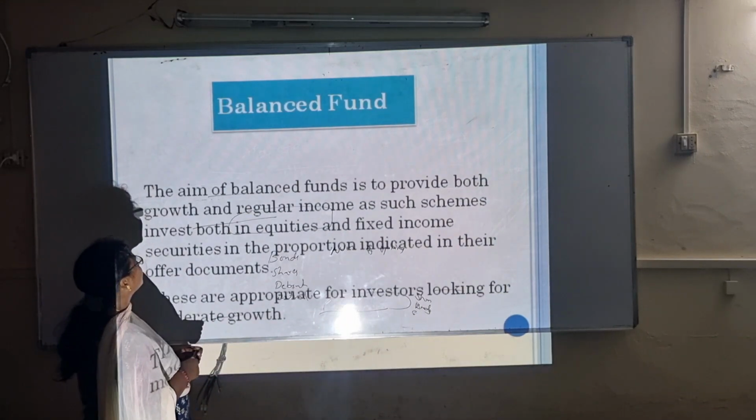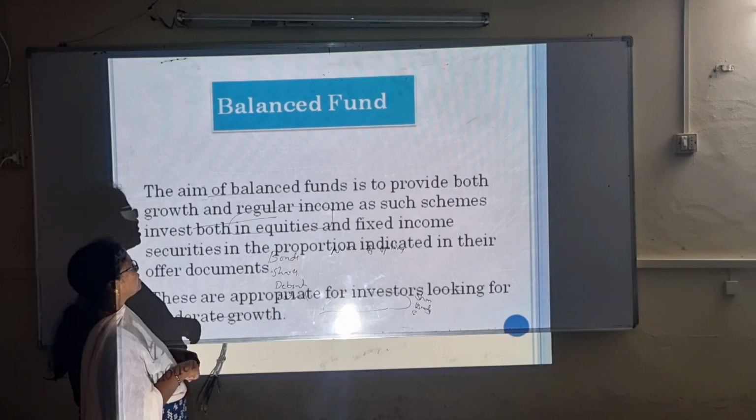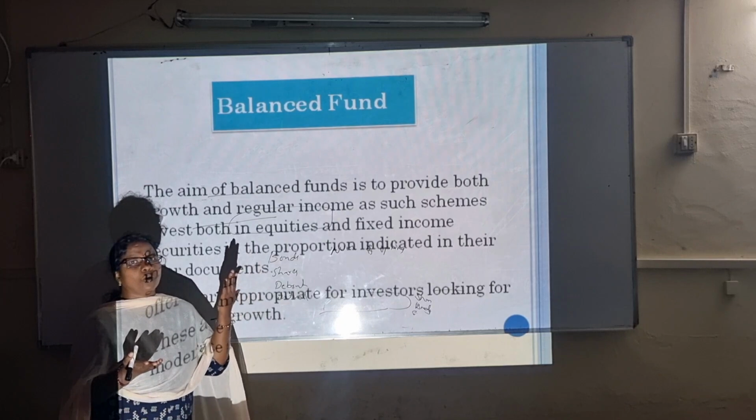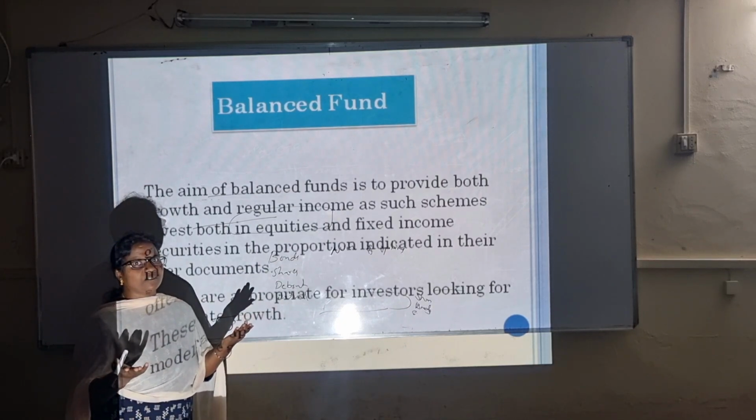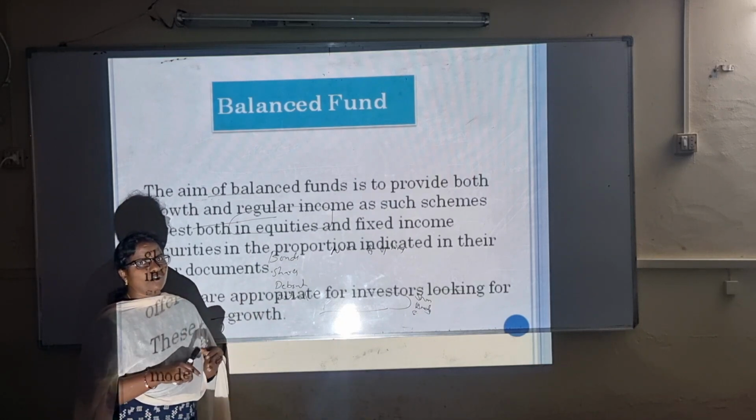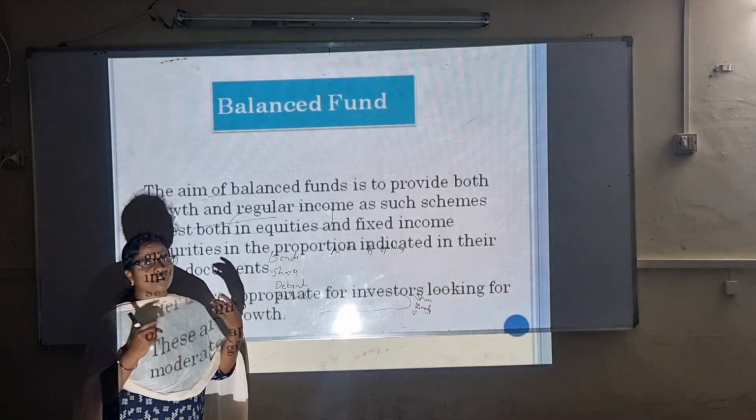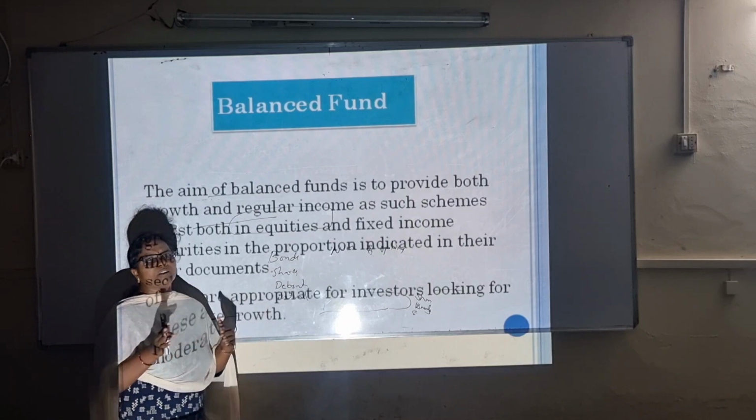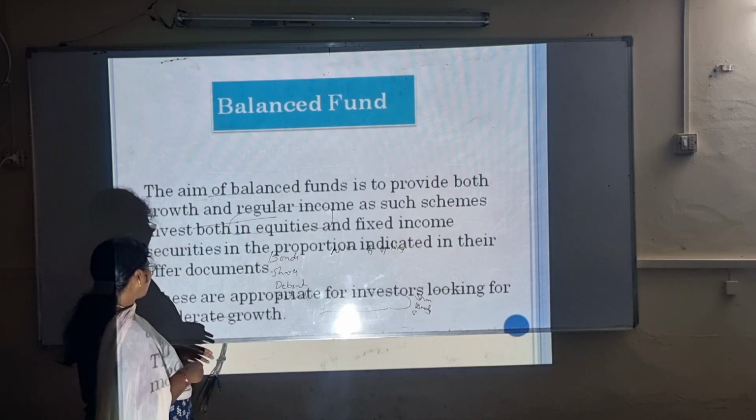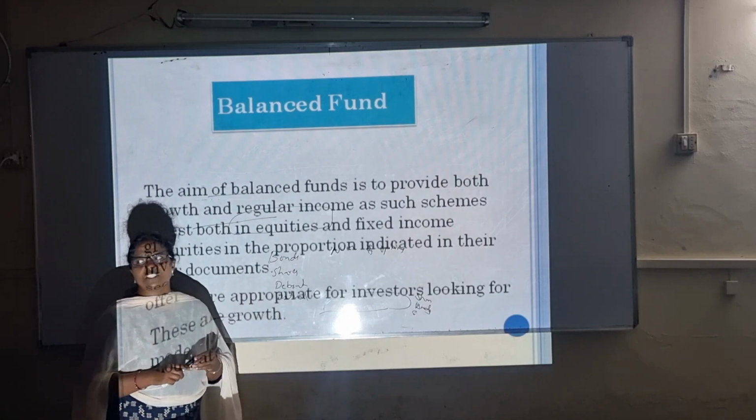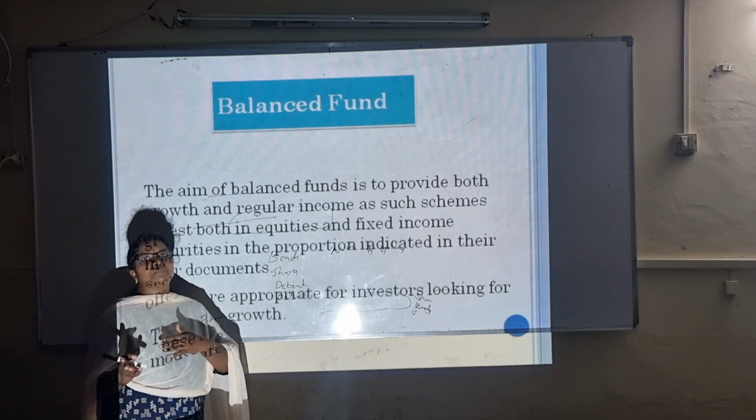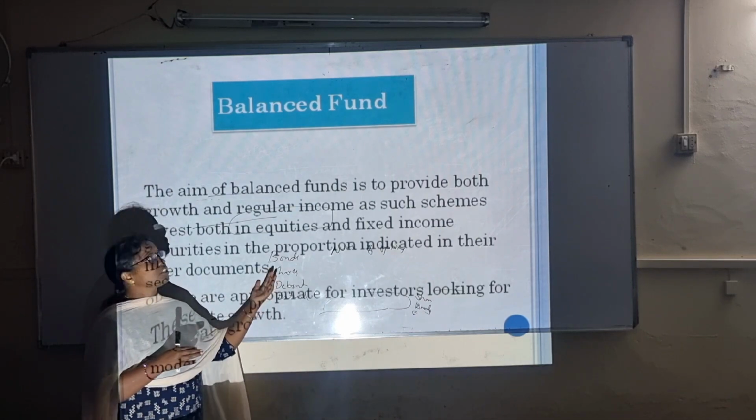Next, balanced fund. The aim of balanced funds is to provide both growth and regular income. It means you have to balance: growth on one side and income on the other side. You have to balance both in the schemes in which you invest. You need to get the income and you need to get the growth. Then only you can balance the schemes. These are appropriate for investors looking for moderate growth. The investors who are looking to increase their growth and also want income besides it can choose these balanced funds.